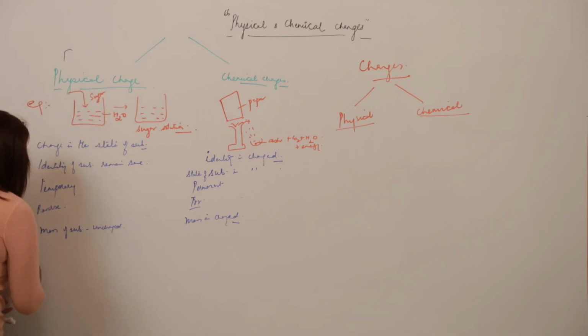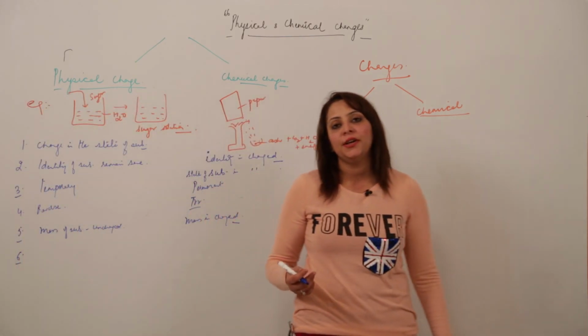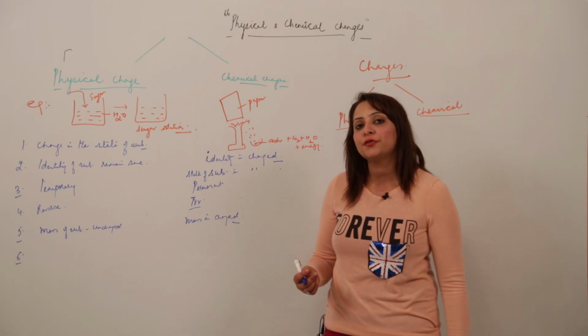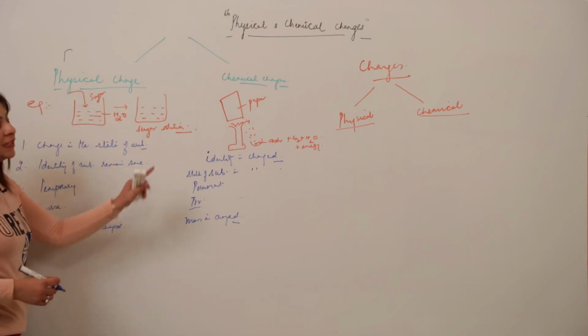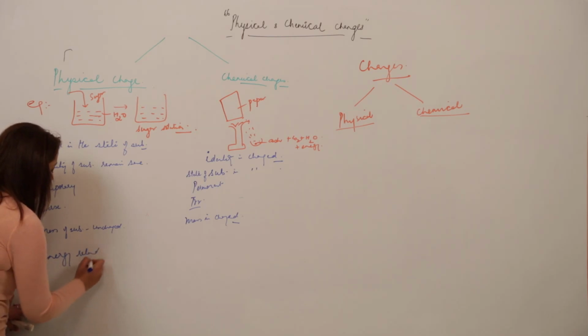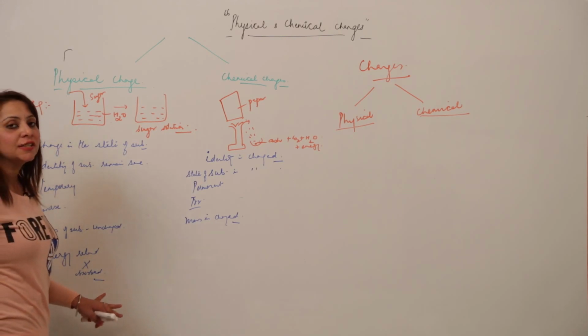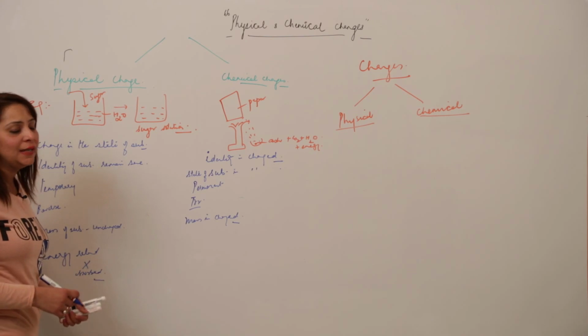Now I am taking into consideration the energy aspect. When we are talking of a physical change, the total energy remains constant. As we know, energy can neither be created nor destroyed, it can only be converted from one form to another. When a substance undergoes a physical change, energy is neither released nor absorbed. The overall energy remains constant. It is just used in the change of state, otherwise it remains the same.